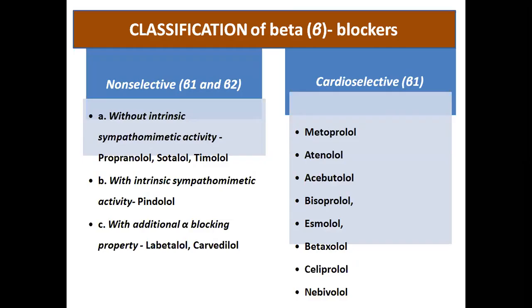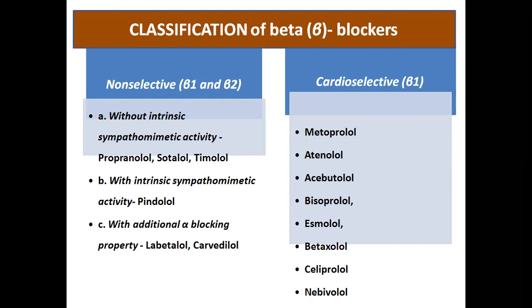Coming to the classification of beta blockers, we can classify them as non-selective beta blockers and cardioselective beta blockers. We know there are 3 types of beta receptors: beta 1, beta 2, and beta 3. Beta 1 is basically present in the heart as well as the juxtaglomerular apparatus of the kidney. Beta 2 has a wide distribution and is present in many smooth muscles. Beta 3 is mainly in the adipose tissue. The non-selective beta blockers act on both beta 1 and beta 2 receptors, and cardioselective beta blockers act only on the beta 1 receptor.